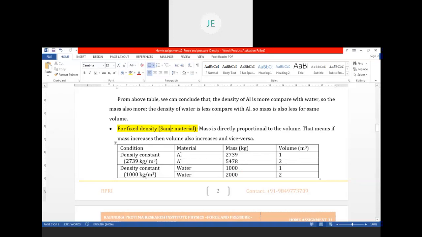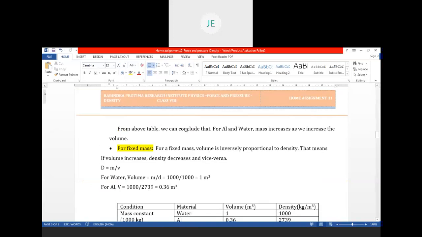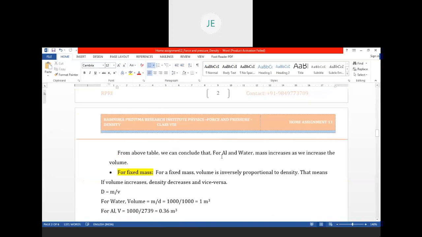The same example you can also apply for water. Take 1 meter cube of volume, 1000 liters and 1000 kg mass can be held. And if you take 2 meter cube of volume, 2000 kg of mass can be held. From the above table, we can conclude that for aluminium and water, mass increases as we increase the volume.